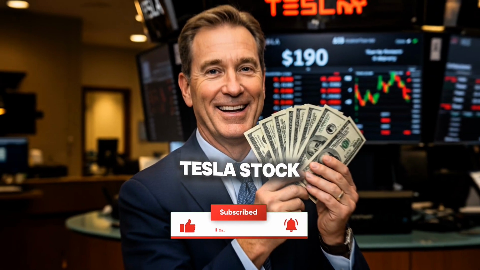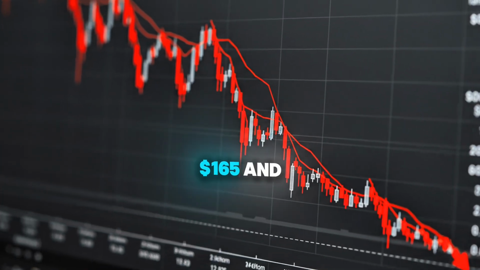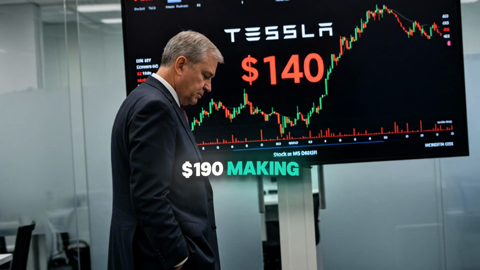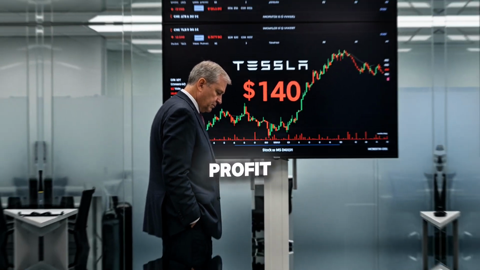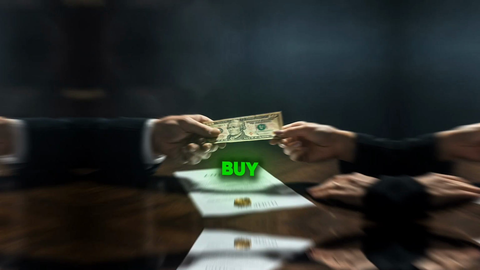Now imagine Tesla's stock rises to $190 at the end of those 3 months. The bull can buy at $165 and sell at $190, making a $25 profit. But if Tesla's stock falls below $165, the bull can choose not to buy, avoiding a loss.